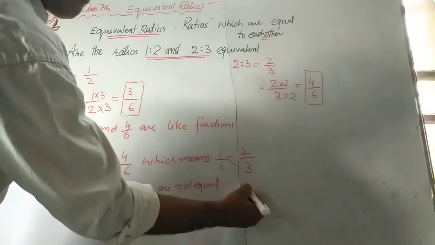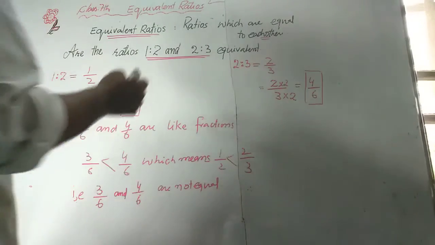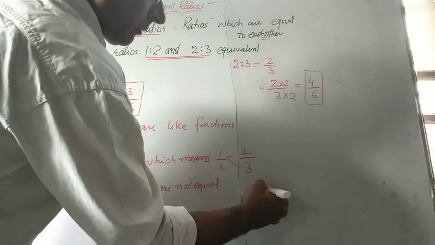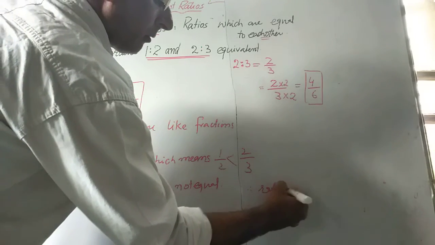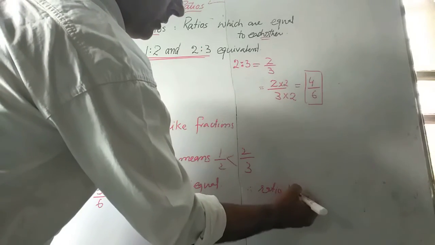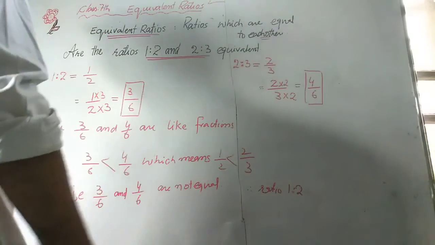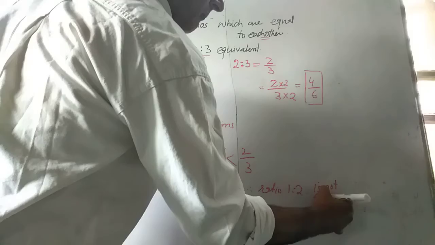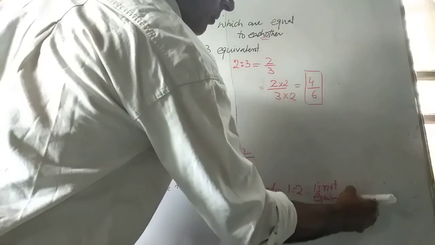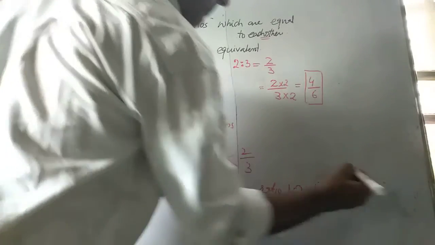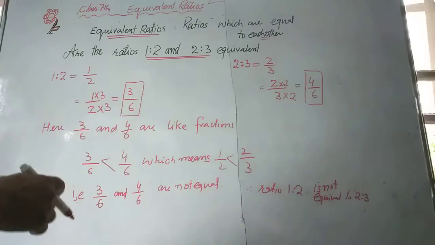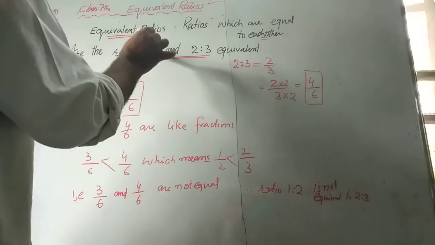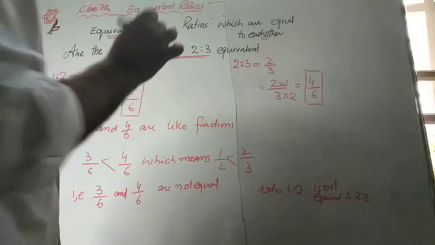Therefore, ratio 1:2 is not equivalent to 2:3. अब यहाँ हम ये समझ गए, रेशो 1:2 and 2:3 is not equivalent.